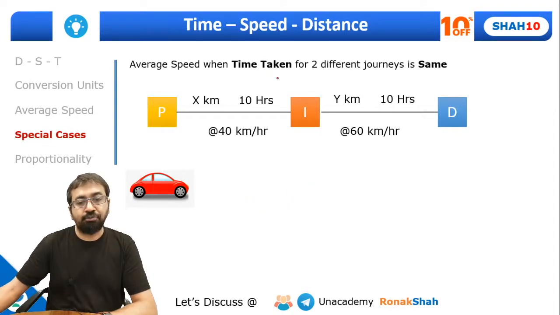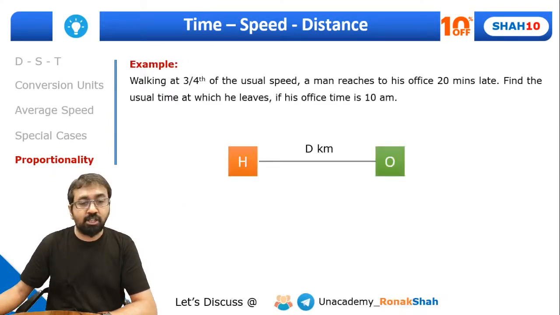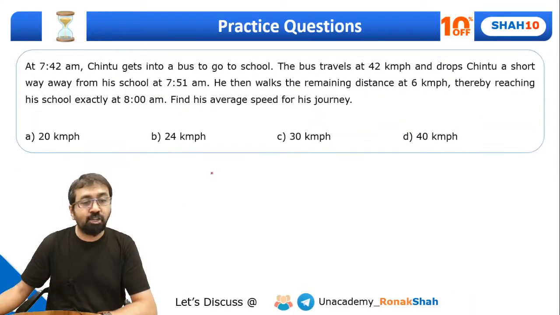In the same way, for two different journeys, if the time taken is the same, then the average speed will be the simple average, or you can say the arithmetic mean of those two speeds. So this is how you find out average speed. We had also discussed the proportionality concept and we had practiced plenty of questions.